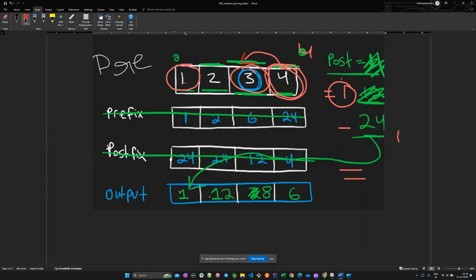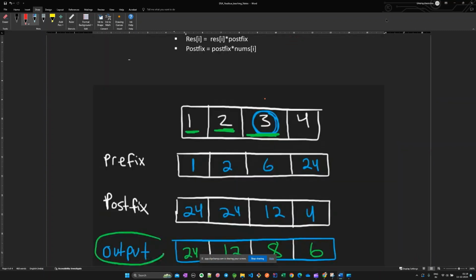So how are we going from n minus 1, then n minus 2, then n minus 3? That would be our ith, till 1 or till 0. So this would be our I, then that would be I minus 1, right? Then I minus 2 and so on. So for the ith position, or for the I minus 1 position, what would be our postfix? Ith position number into previous postfix. That is what we are doing there.